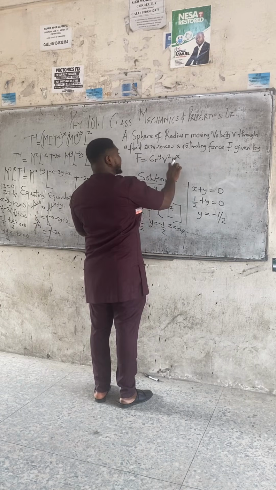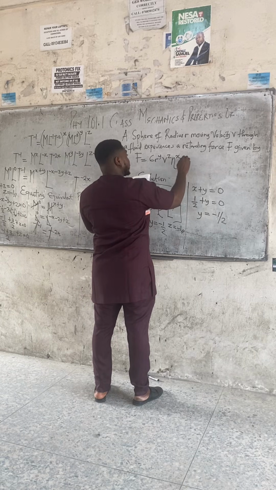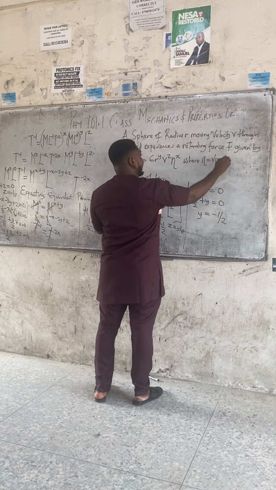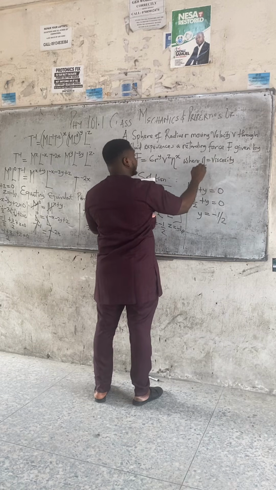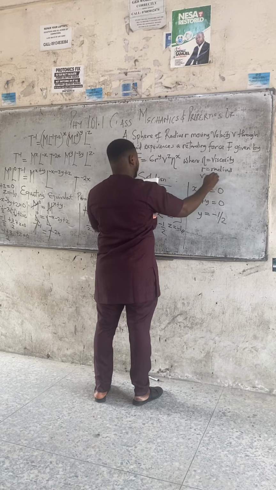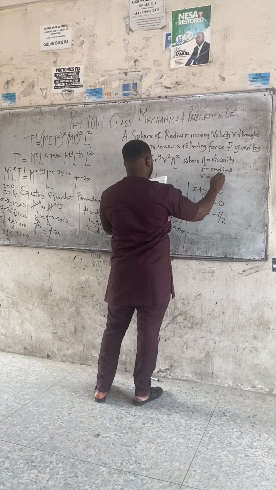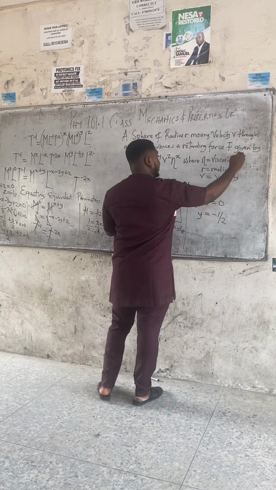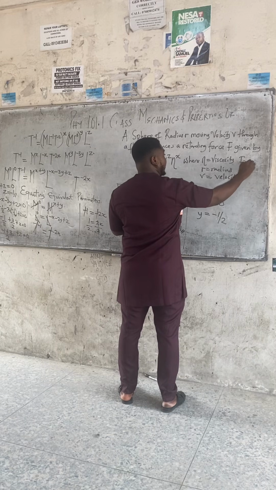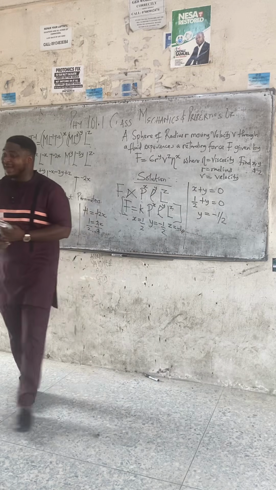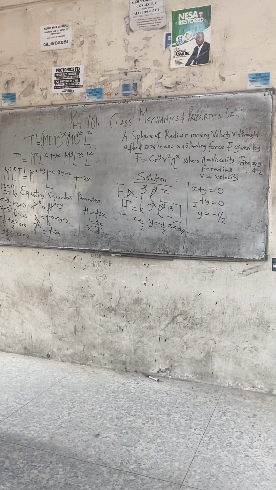Where eta is viscosity, r is radius, v is velocity. Find the values of x, y, and z.